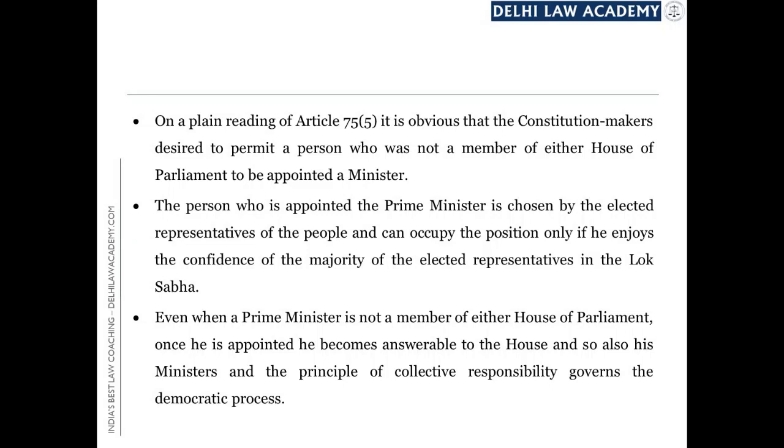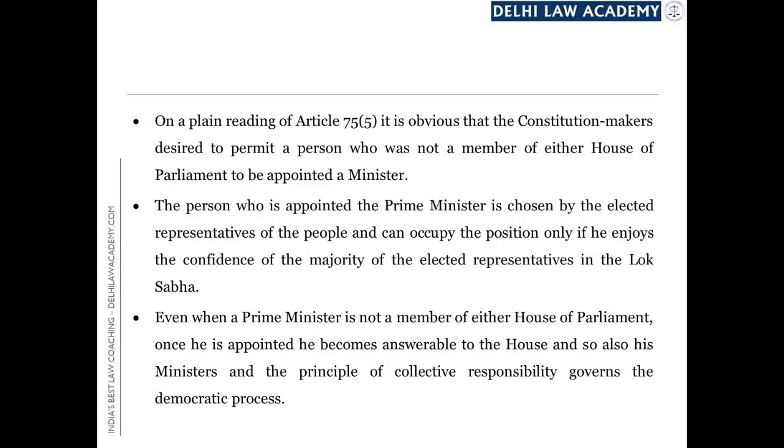These are the reasons. On a plain reading of Article 75(5), it is obvious that the Constitution makers desired to permit a person who was not a member of either House of Parliament to be appointed a minister.